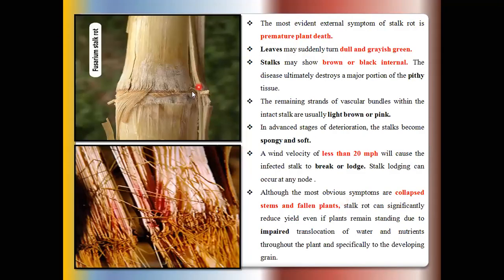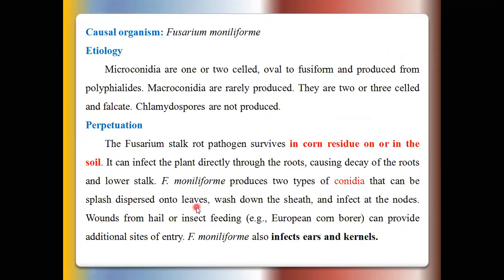This infection is generally seen at the node portion of the stalks, and the fibrous tissues are generally red in color. So this symptom is generally seen inside the stalk portions. Okay, then the causal organism is Fusarium moniliforme. So the etiology and perpetuation are the same as in wilt of groundnut and wilt of pigeon pea.